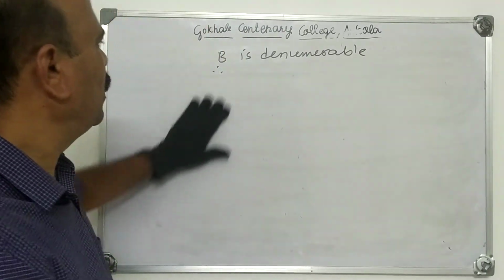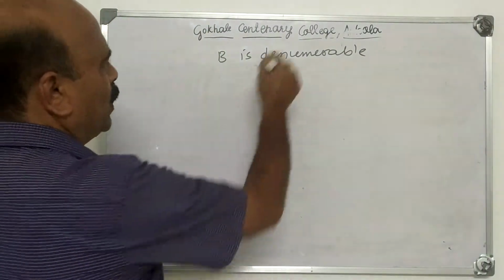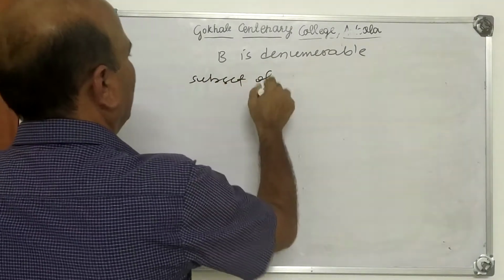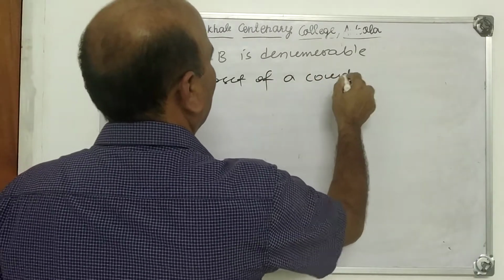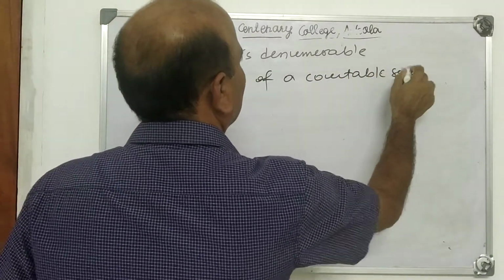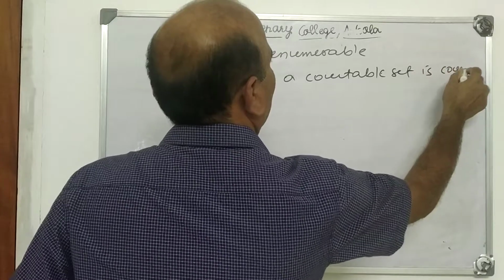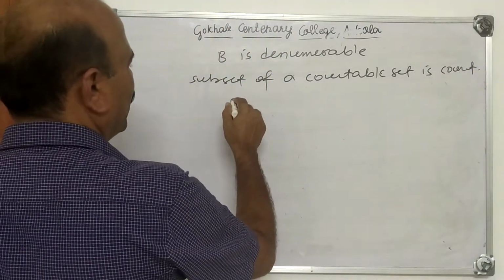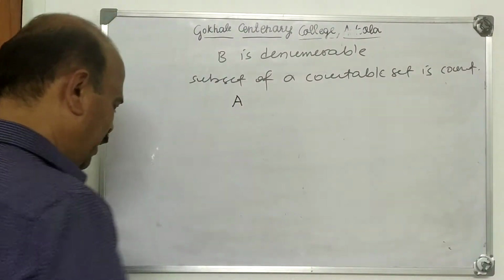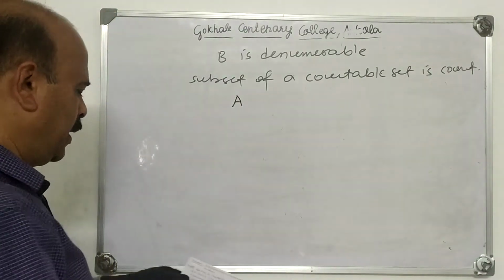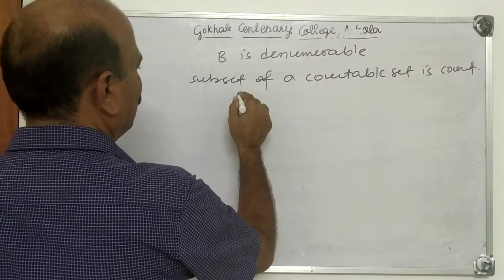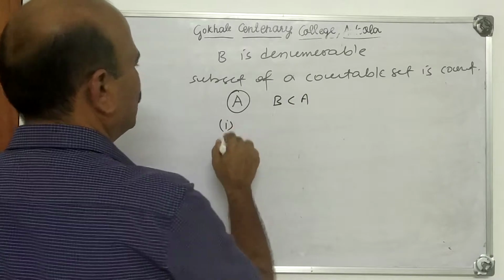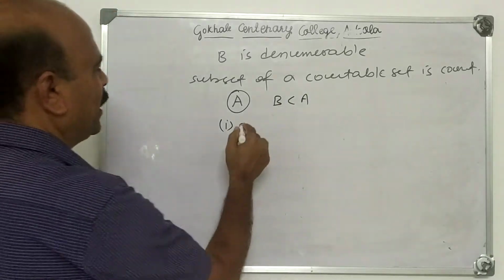See the different cases. What is the theorem? A subset of a countable set is countable. What are the different cases? We have taken first A is any countable set and B is a subset of A. First case is we have taken A is finite.